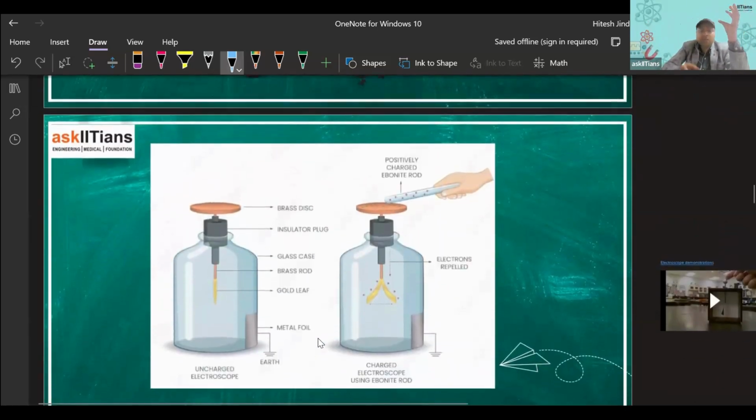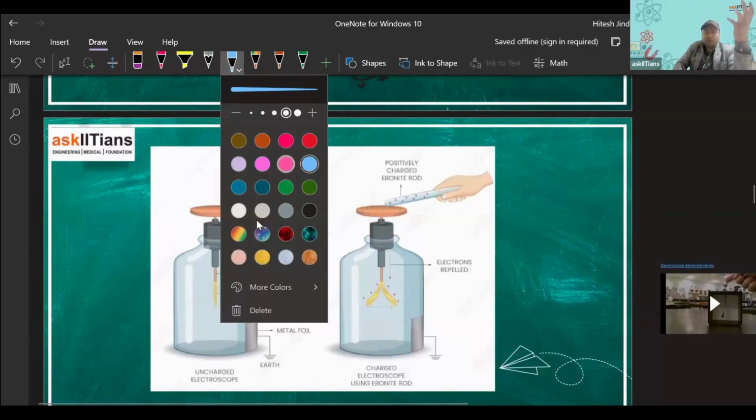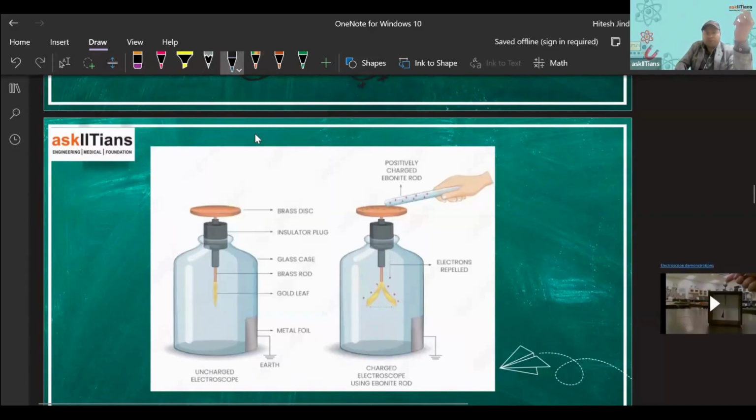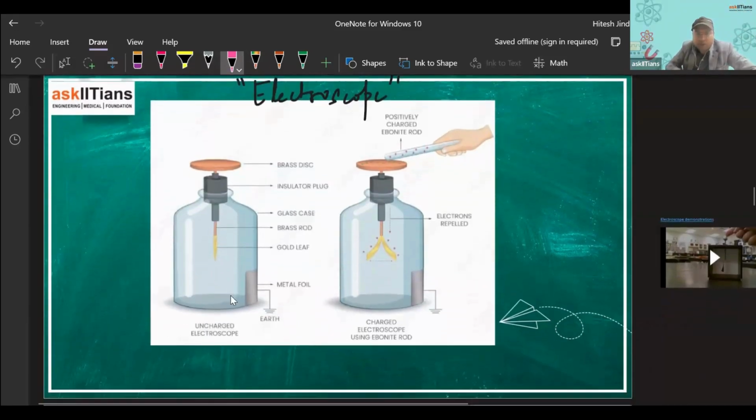So let us see this very important device here, which is the electroscope. As you can see from the diagram, we are having here a glass container. And you just focus upon this thing. We have this disc here.